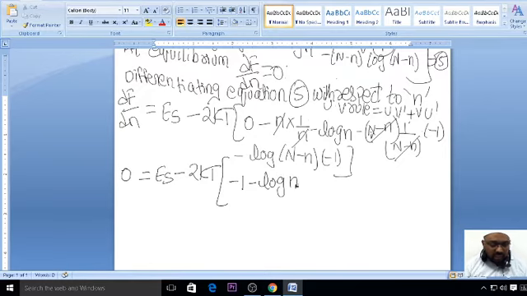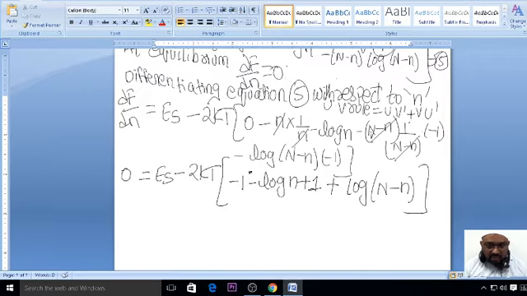Clear everybody? Minus 1 log n. So minus into minus, it will become plus. What do I write here? Plus, as it is, you can just see it. Now then this minus into minus plus. So therefore, what will you write here? Log of capital N minus small n. Clear, everybody? Do you have any doubt regarding this?